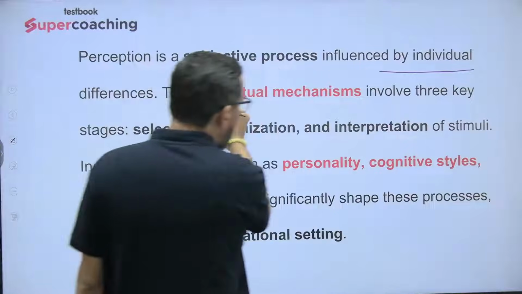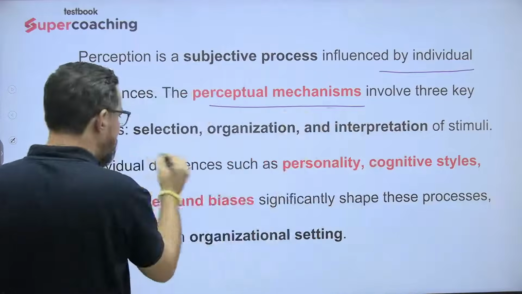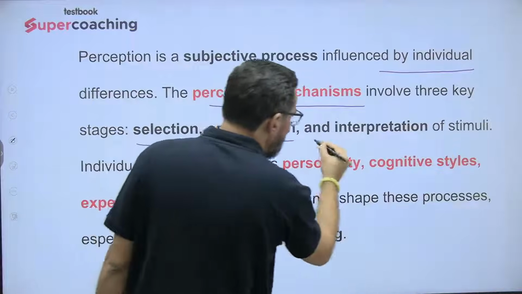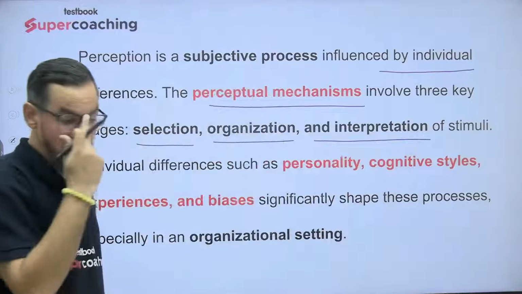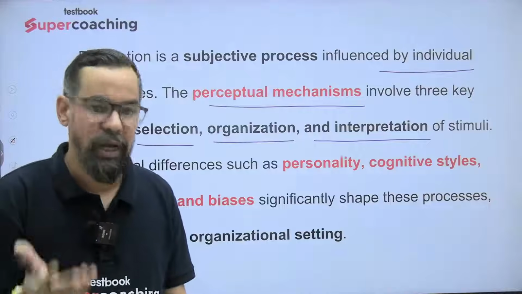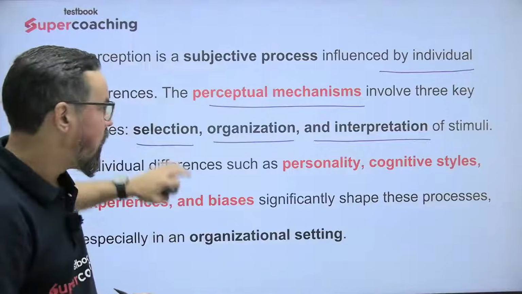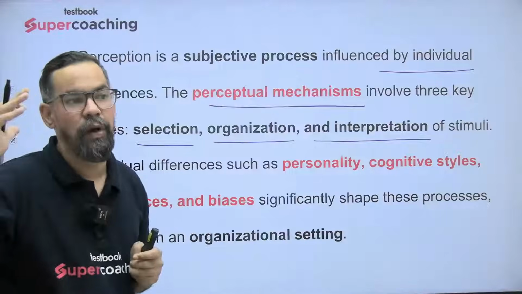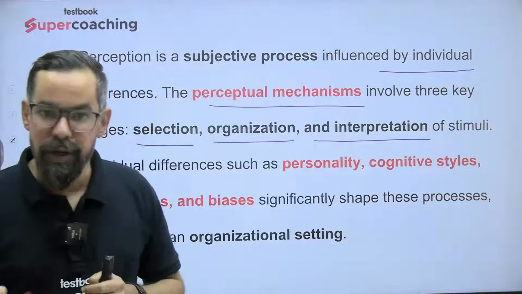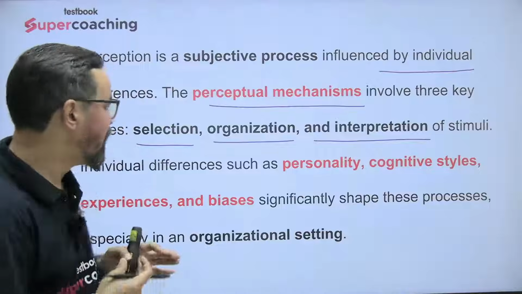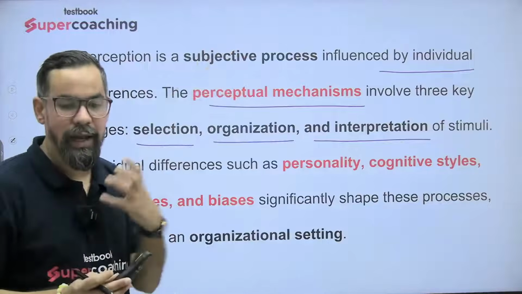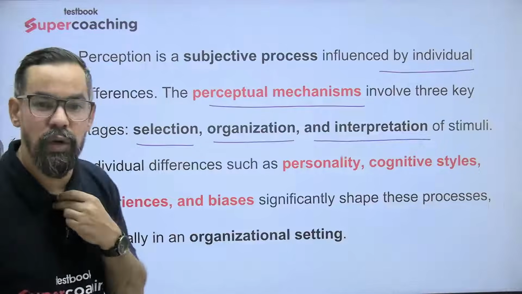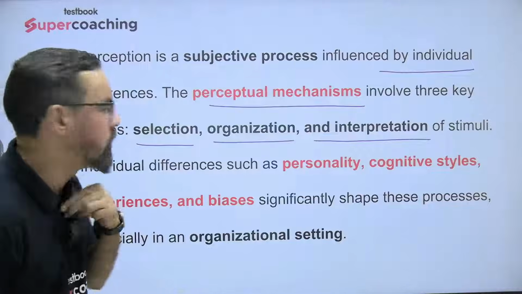Perceptual mechanism involves three key stages: selection, organization, and interpretation. See, this question was for 10 marks only. That's why we did not discuss it in much detail here. But if it is for 15 marks, meaning 600 words, then you can explain the entire process also. Okay, that was a basic introduction with the question itself, right?